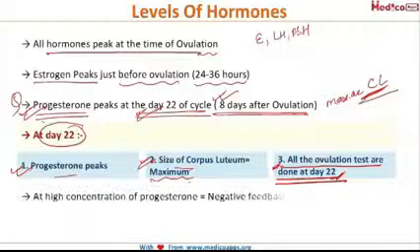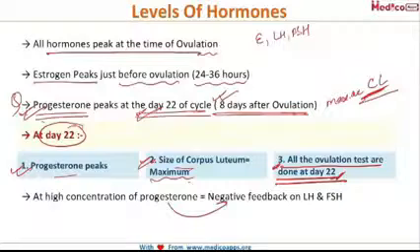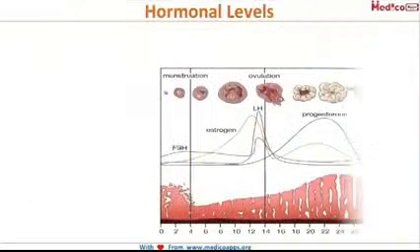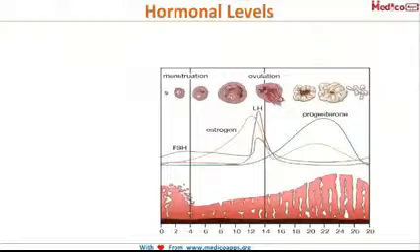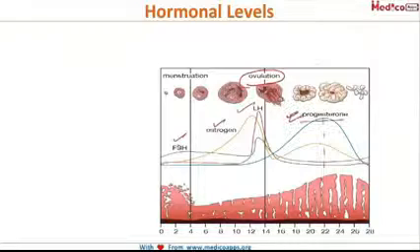Then at a high concentration of progesterone, I told you that it causes a negative feedback action on LH and FSH. If you look at the graph of the hormonal levels, you can see that FSH, estrogen and LH all peak just before ovulation, and after ovulation it is progesterone which peaks, and this progesterone peak roughly corresponds to day 22 of the menstrual cycle.